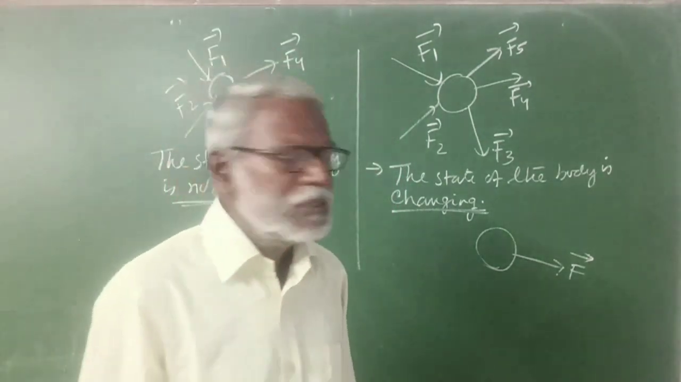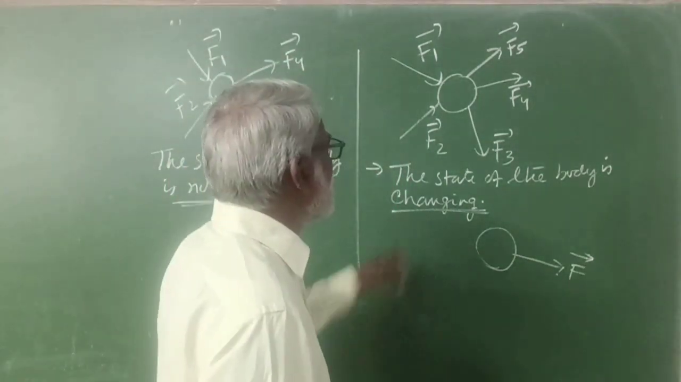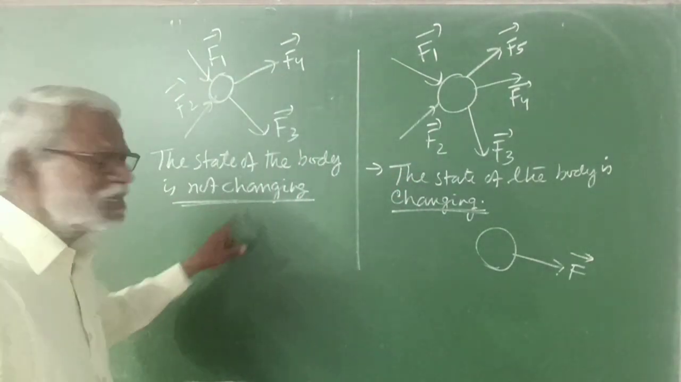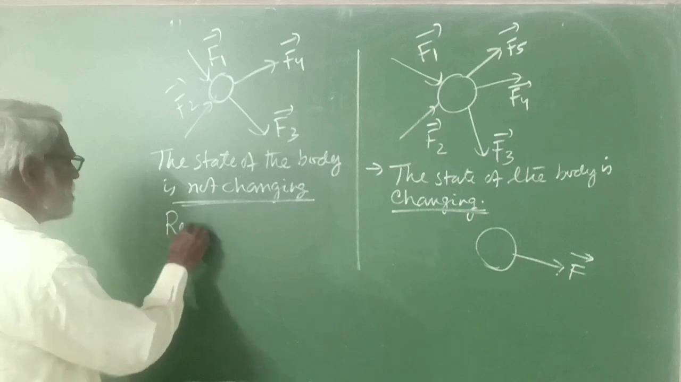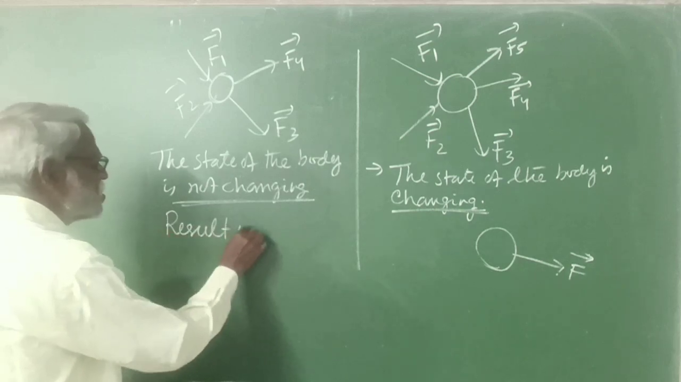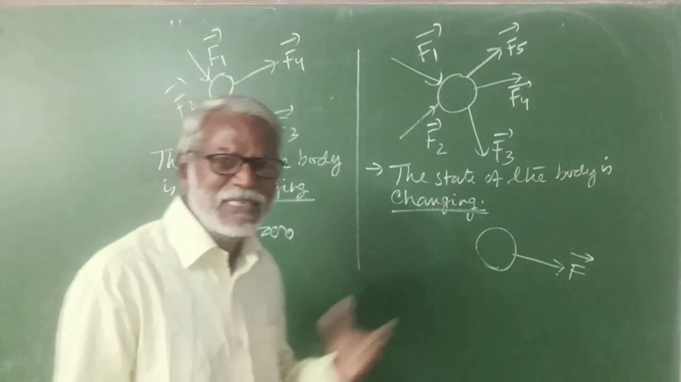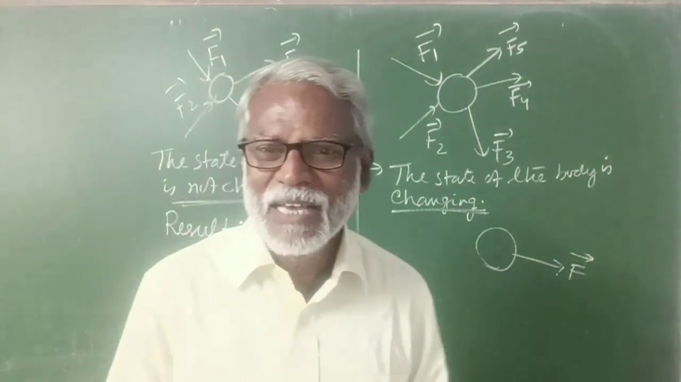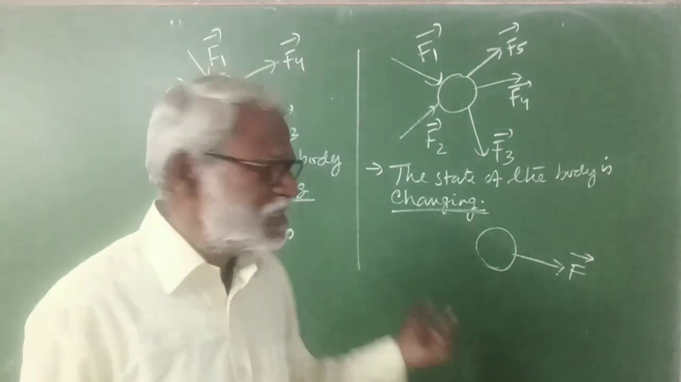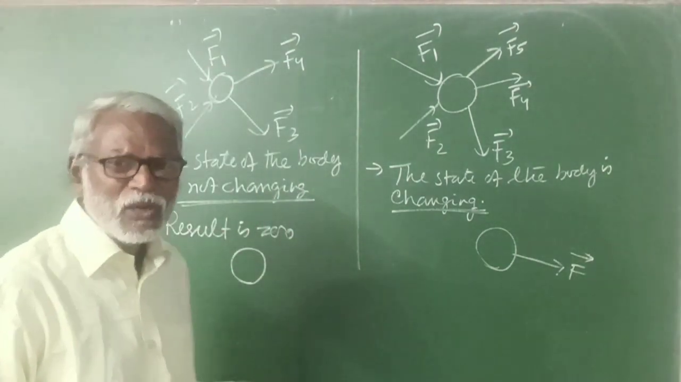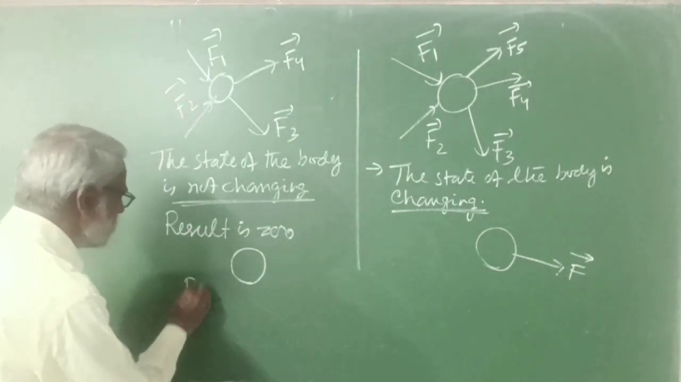So here number of forces are acting on the body and state is not changing. The result is zero. Number of forces are acting on the body, but its state is not changing. That means result is zero. That means it is a state where no force is acting on the body, or resultant force is zero.